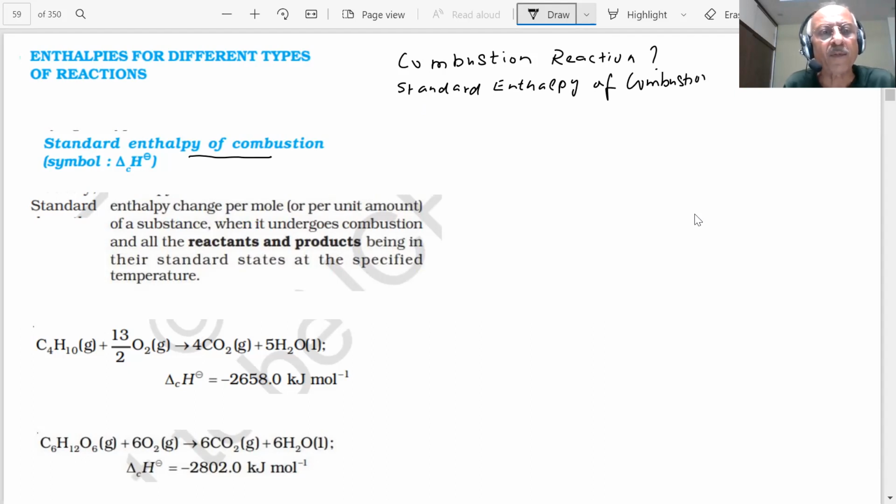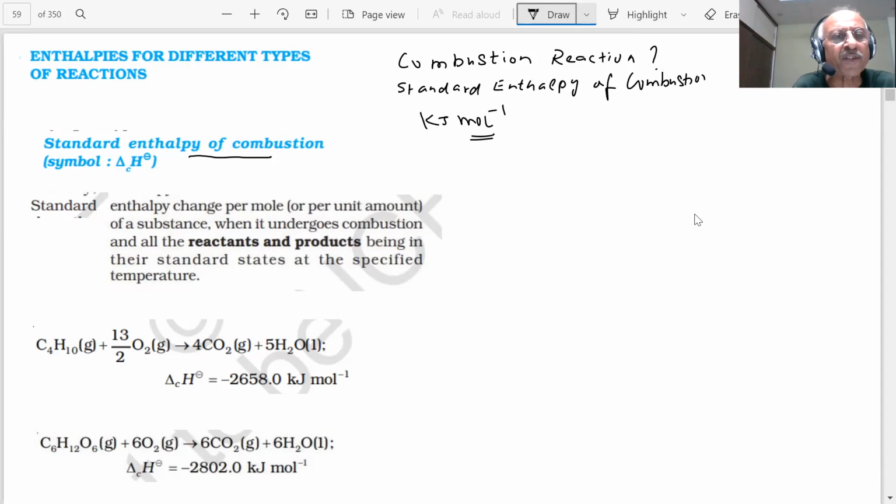When 1 mole of the compound, 1 mole of the substance, is undergoing combustion, and the reactants and products are in the standard states, that will be called the standard enthalpy of combustion. We are always talking kilojoules per mole. We are always talking per mole, student. See, everywhere per mole is there.